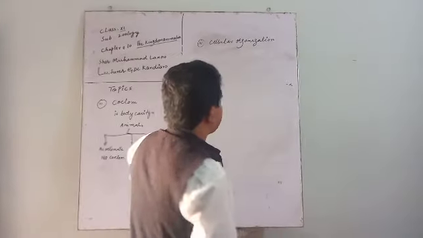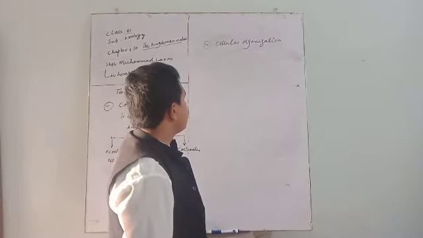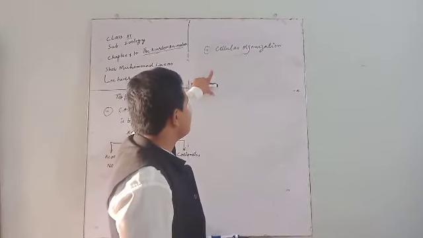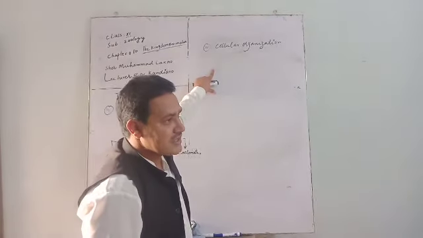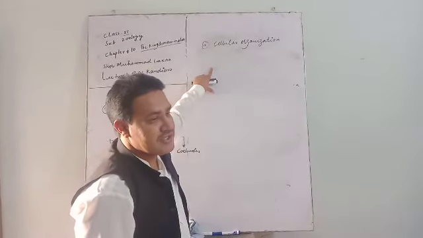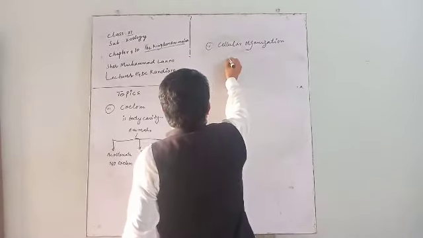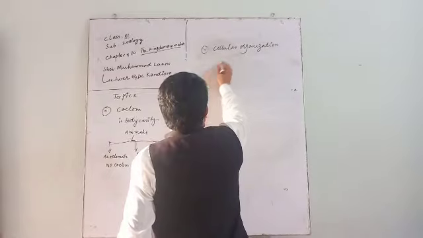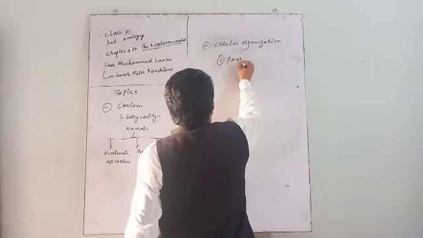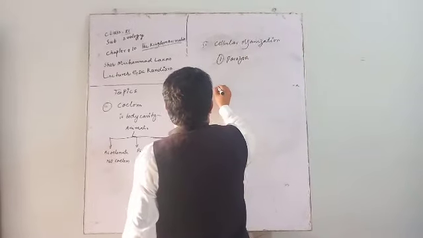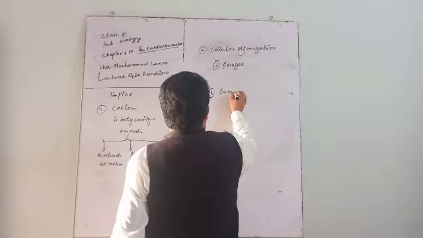On the basis of formation of tissues, or on the basis of cellular organization, animals can be classified into two categories. Number one is the Parazoa group. Number 2 is the Eumetazoa group.